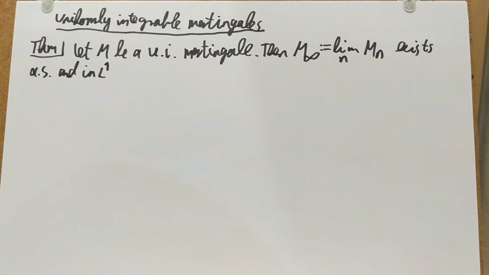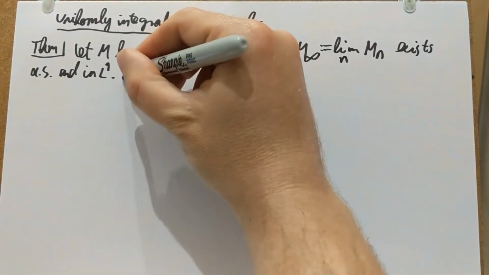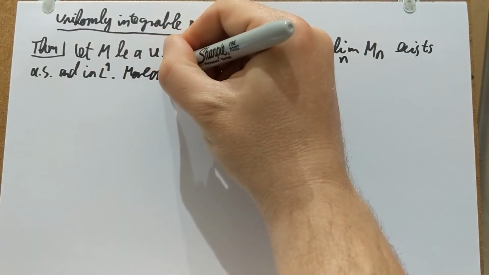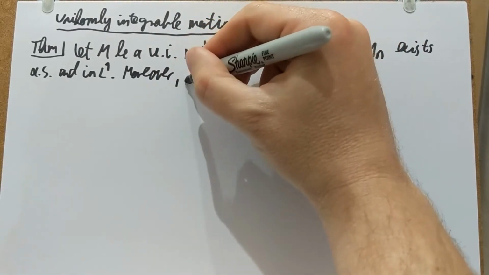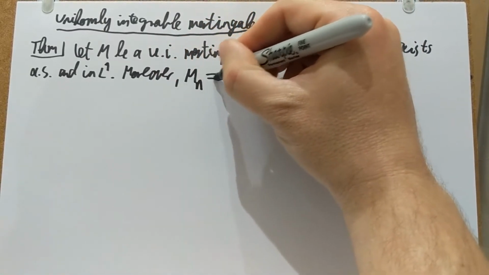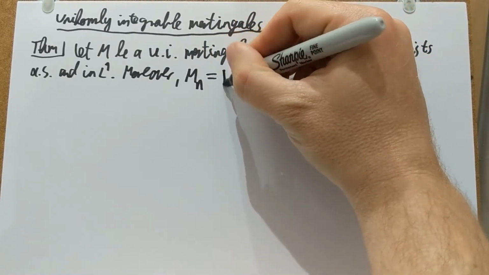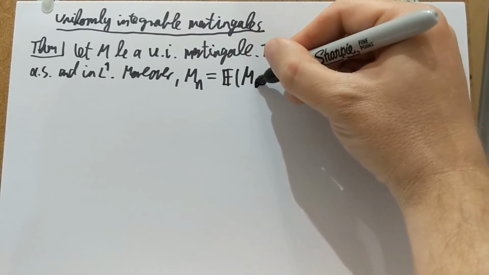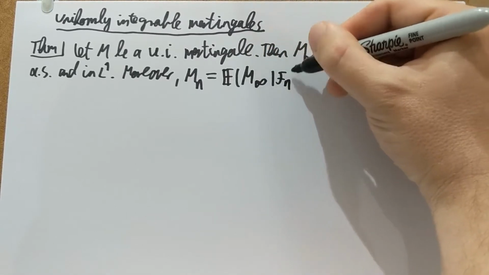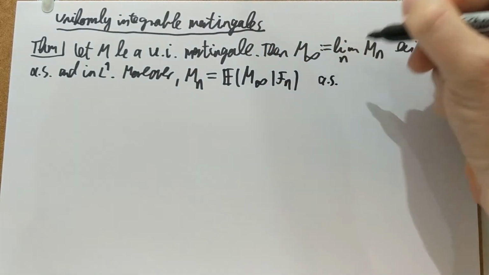Moreover, there is a very interesting and very nice property. If you want to find out what Mn is, you can find this out just by taking a conditional expectation of this limit given Fn. Everything I say here is almost sure, of course.